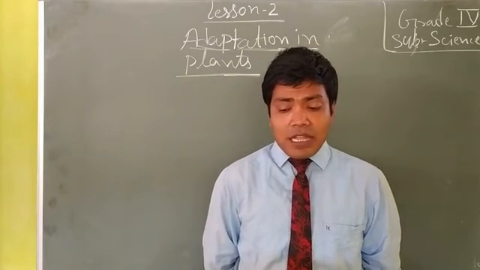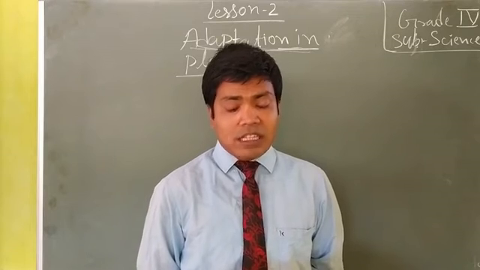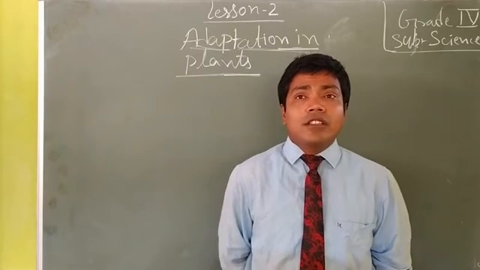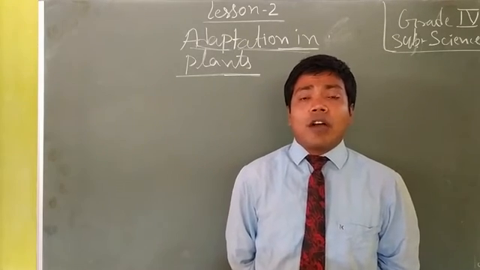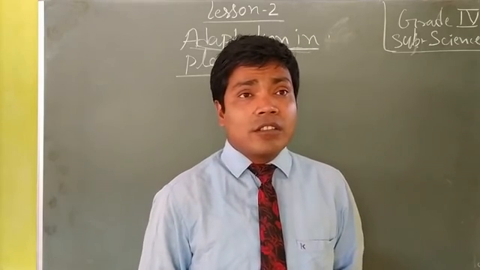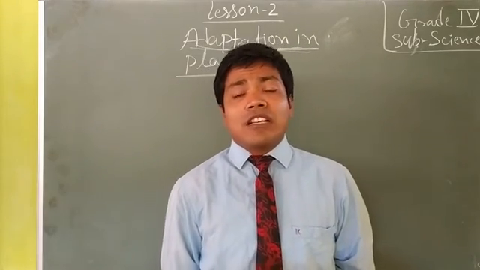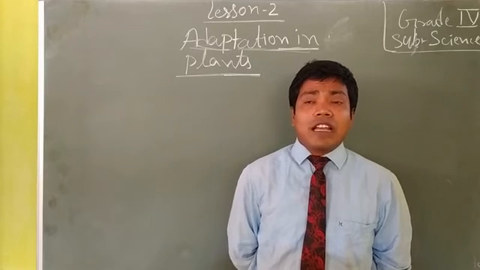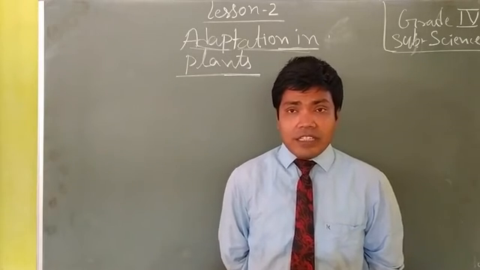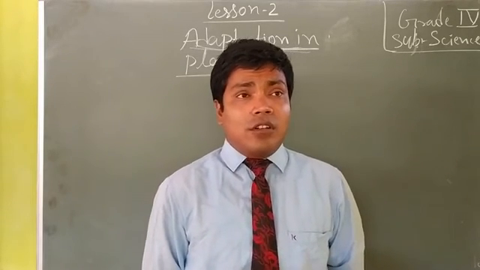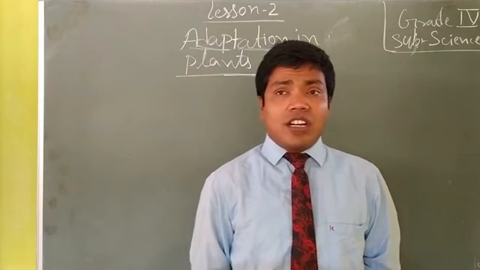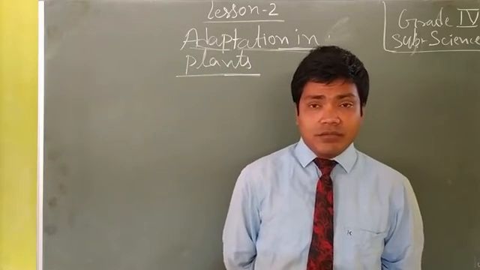After that, plants of the grass family. Yes, you know very well from previous classes, classes 2 and 3, you have read the plants are divided into different categories: tree, shrub, herb, creeper, climbers.